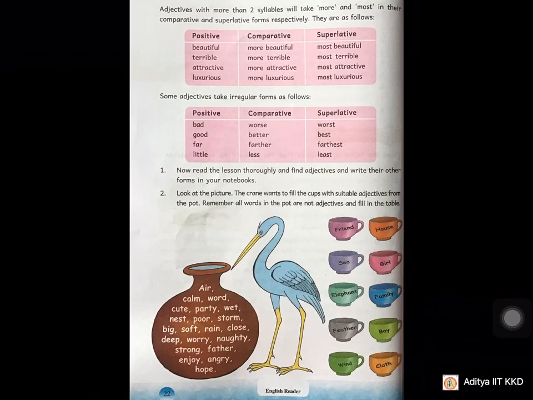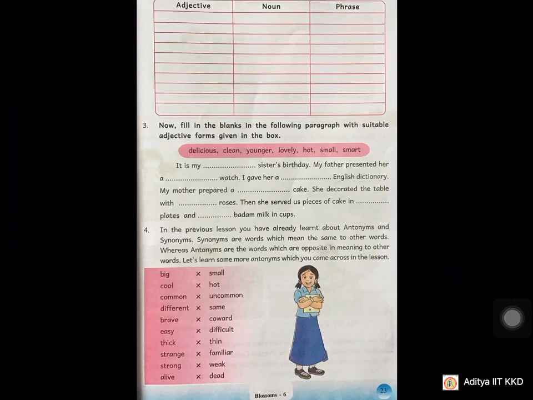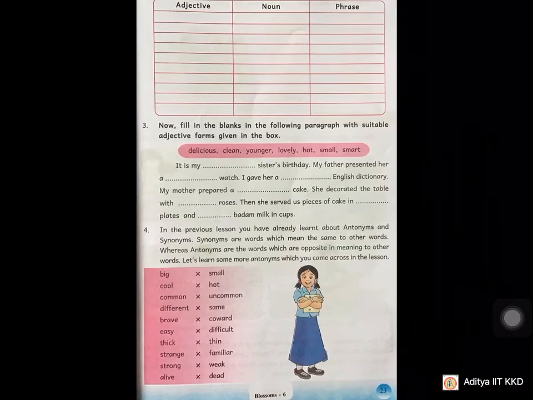Look at the picture. The crane wants to fill the cups with suitable adjectives from the pot. Remember, all words in the pot are not adjectives, and fill in the table. So, related to this exercise, they have given a table: adjective, noun, phrase. Adjective words have to be written in the adjective column, noun words in the noun column, and a phrase, by combining these two words, becomes an adjective phrase. Observe here, children. One more tip I am going to give you. If you observe, all the words given in the cups are nouns, and all the words that have to be selected from the pot are adjectives.